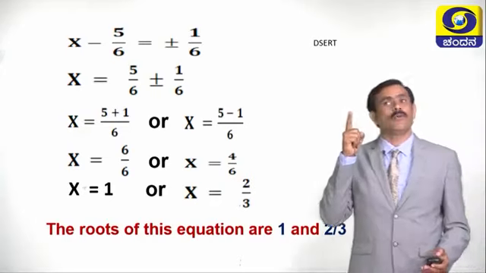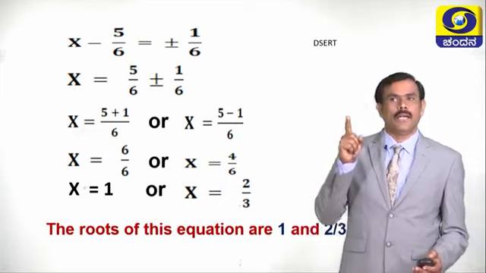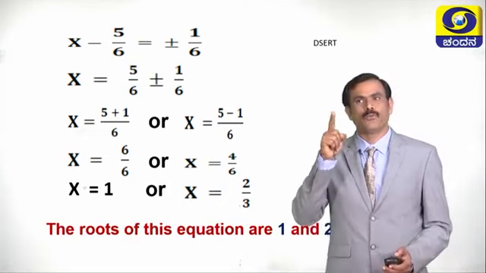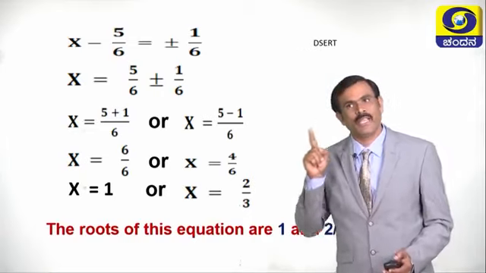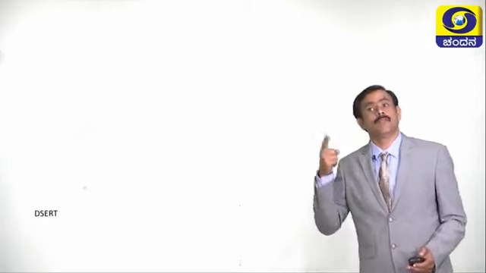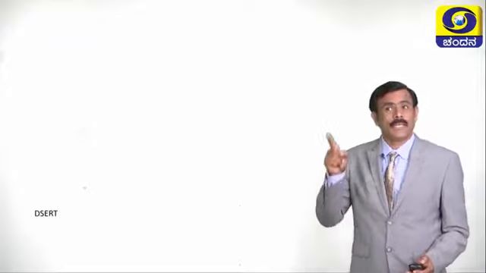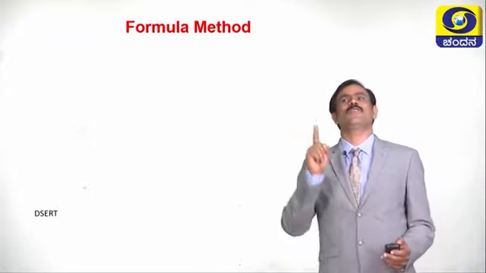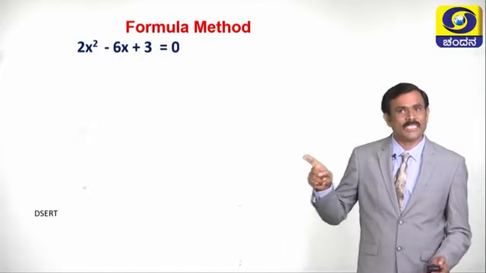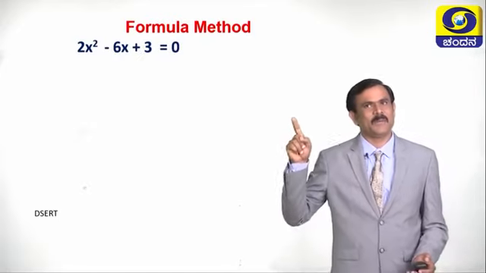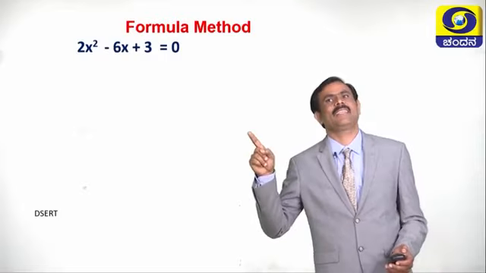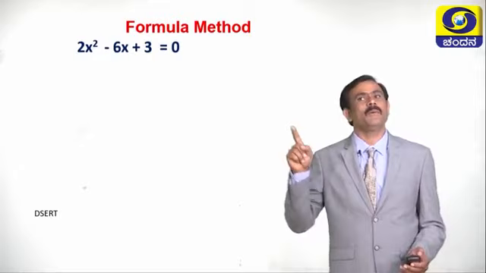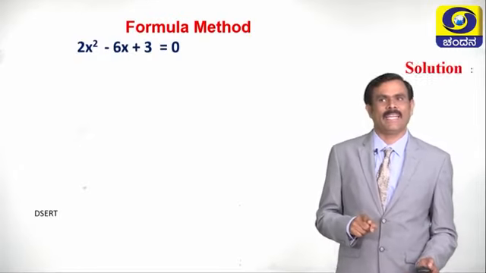Children, while solving a problem by completing the square method, we have to follow the steps that we discussed now. Children, then what is the next method? The next method is the formula method. Let us take one problem: 2x square minus 6x plus 3 equals 0. Let us solve this problem by using the formula method.